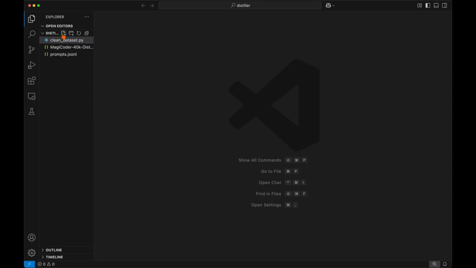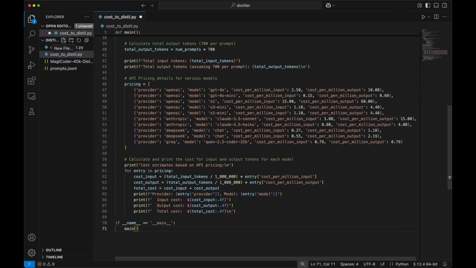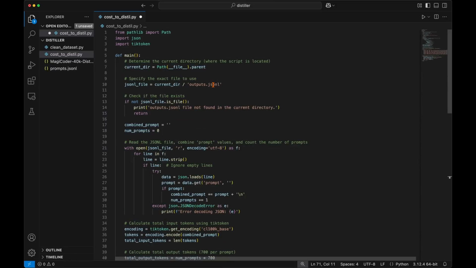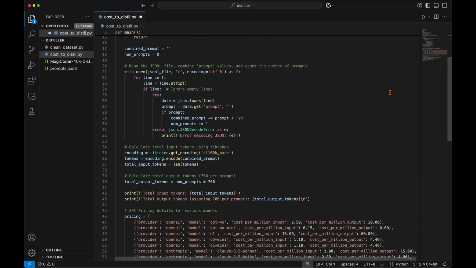This next program will not be necessary to distill language models, but I highly recommend copying the code into a Python file for a tool in your process of distilling AI models. While we won't go through this code line by line like the previous and the next Python program that we will be creating in this video, let's go through what this code does from a high-level overview.